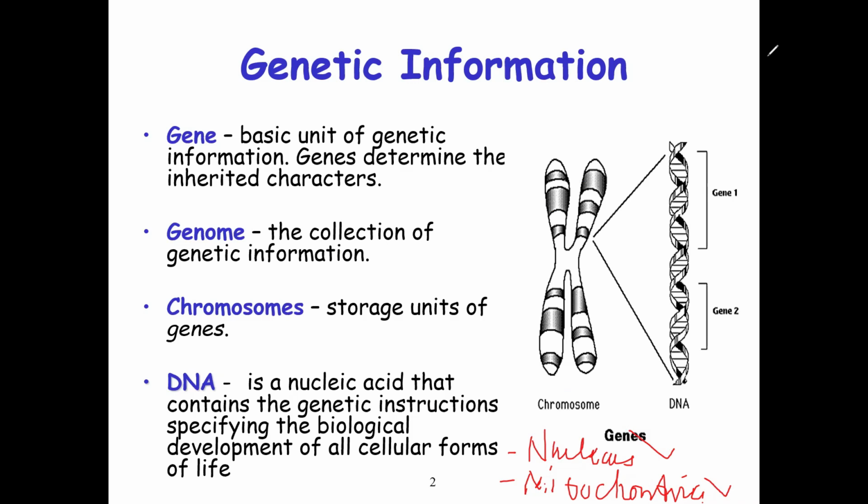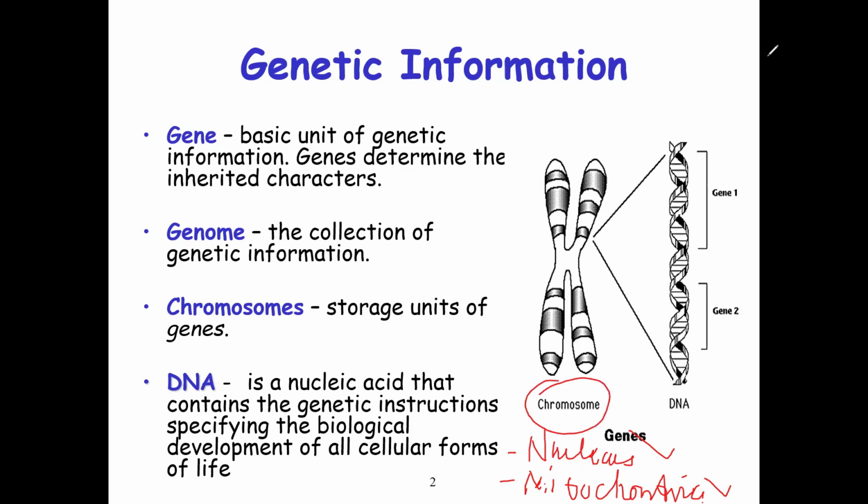And then the next one is chromosomes. A chromosome is a storage unit of genes. Why is it described as a storage unit of genes? It is because the DNA is stored and packaged in the chromosome. So a chromosome is a thread-like structure. This is the chromosome. So it's a thread-like structure.